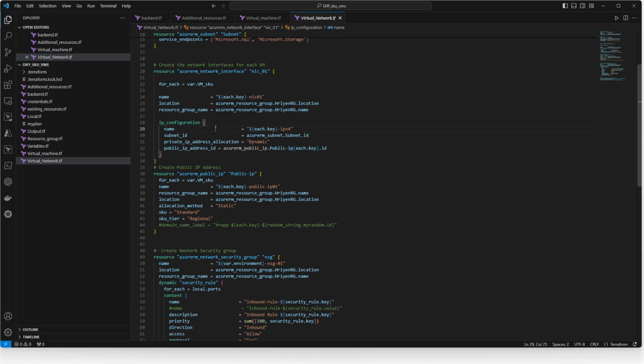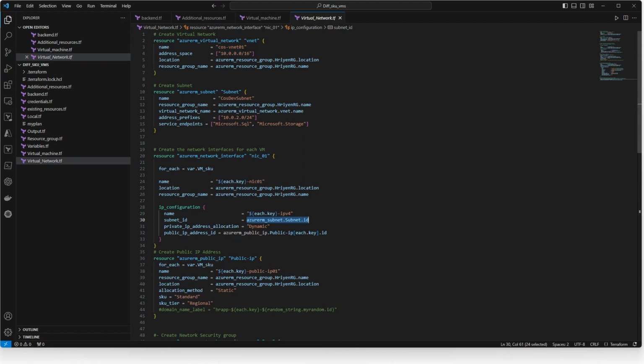And then we have the same thing, IP configuration. Under NIC we have some properties where I also want to maintain the same naming standard. So that is why I use the same here as the key. Then IPv4. Then subnet ID. I have only one subnet ID, so I refer with the subnet ID.